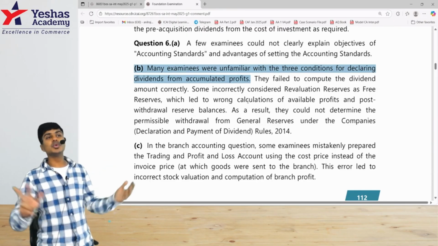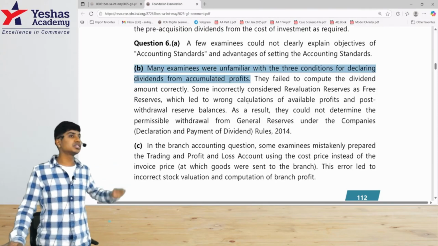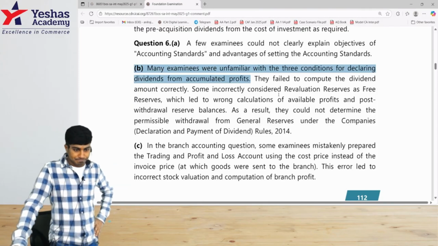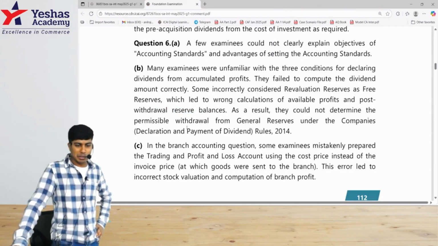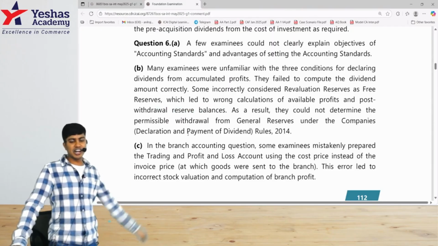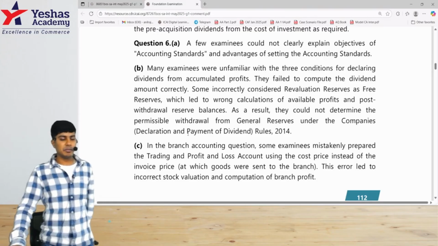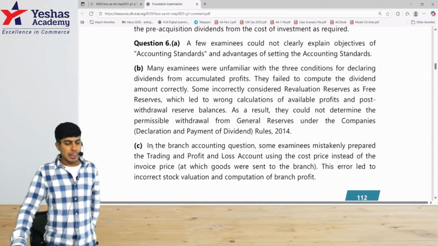You cannot use revaluation reserve. You cannot use capital reserve. Which led to wrong calculations of available profits and post-withdrawal reserve balance. As a result, they could not determine the permissible withdrawal from general reserves under the Declaration and Payment of Dividend Rules 2014.